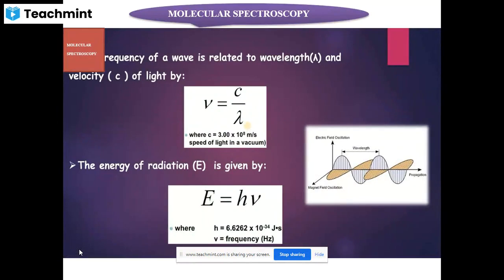All electromagnetic radiations travel with the same velocity, which is the velocity of light. Another important equation relates the energy of a radiation and frequency, which is given by E equals h nu, where E is the energy, h is Planck's constant, and nu is the frequency of the electromagnetic radiation. So these two are basic and important equations when we deal with electromagnetic radiations.